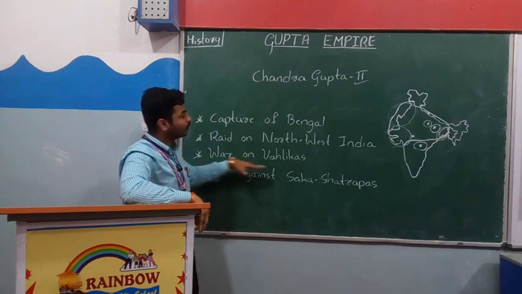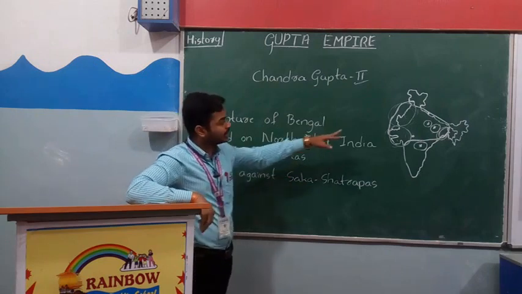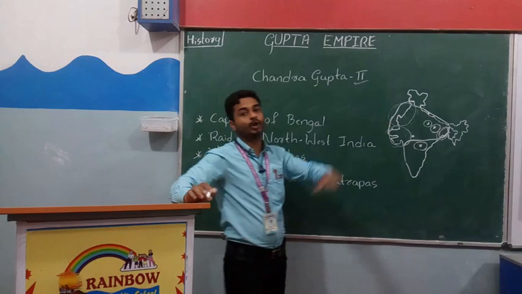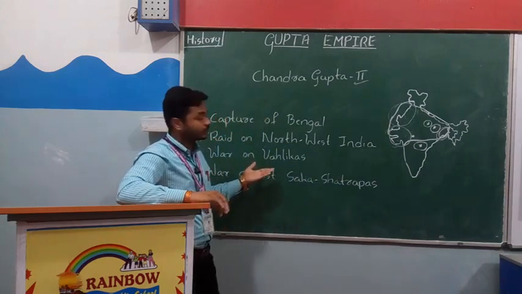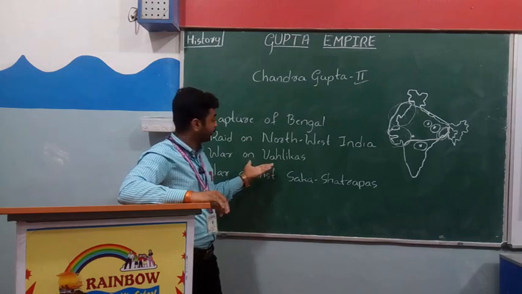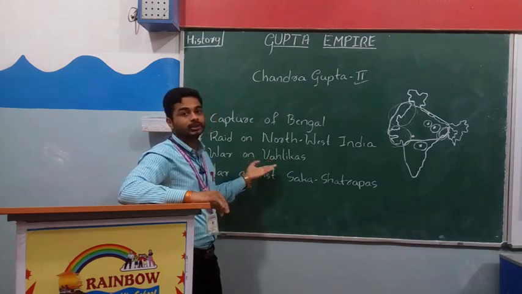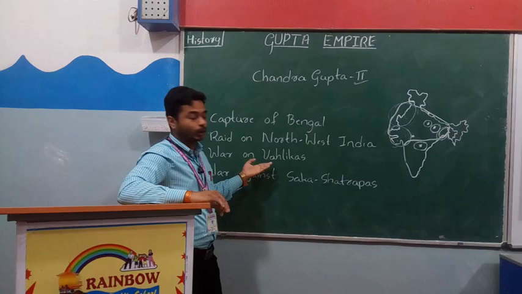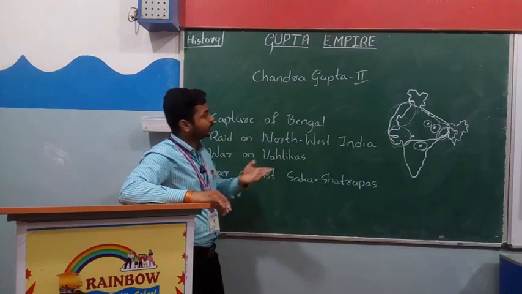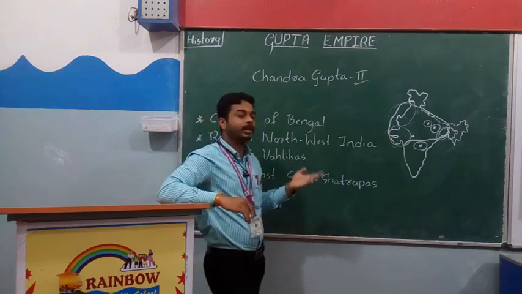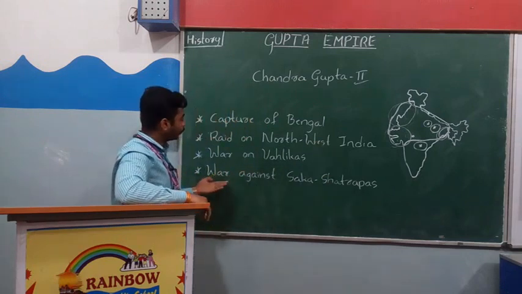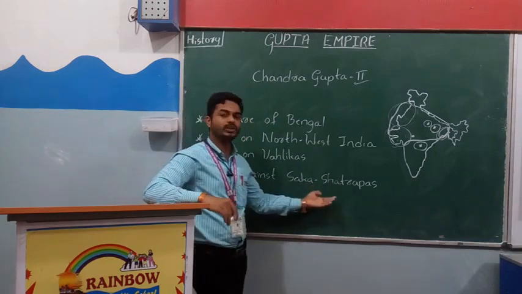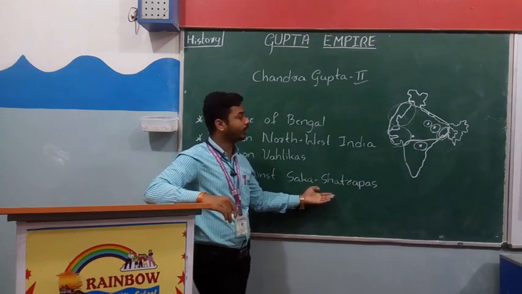After that, war on Valikas. In the Punjab state there was a kingdom called Valikas. We can identify them in the time of Mahabharata also. The Valikas were the strongest kingdom, but Chandragupta II easily defeated them and conquered their places. Then war against Shaka Kshatrapas, a very important point.